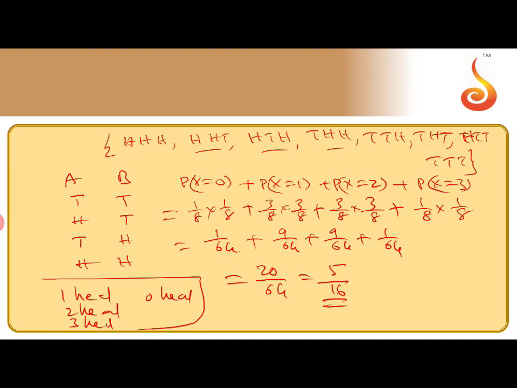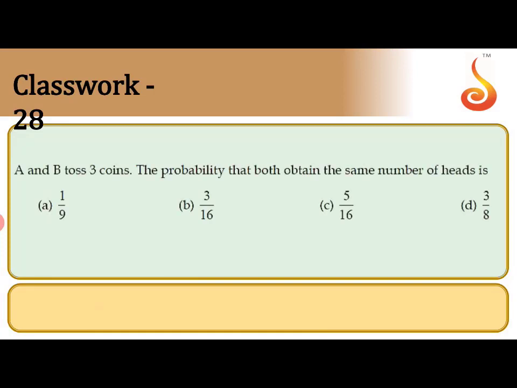I hope you understand here. Now 0 head, 1 head, 2 head and 3 head combinations. That is the next question. Check the answer. 5 by 16 is the correct answer.